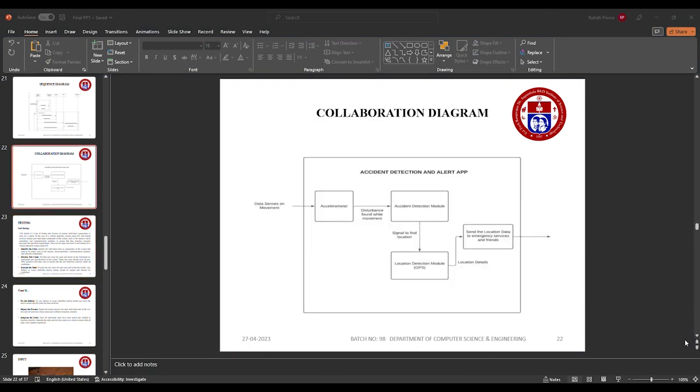Collaboration diagram. When the accelerometer gets started, the vehicle gets moving, and there will be a movement. The accident detection module detects whether the accident has happened or not. If the accident has occurred, then the signal is sent via GPS to the mobile, and the location is sent to the persons you have put in the mobile application.